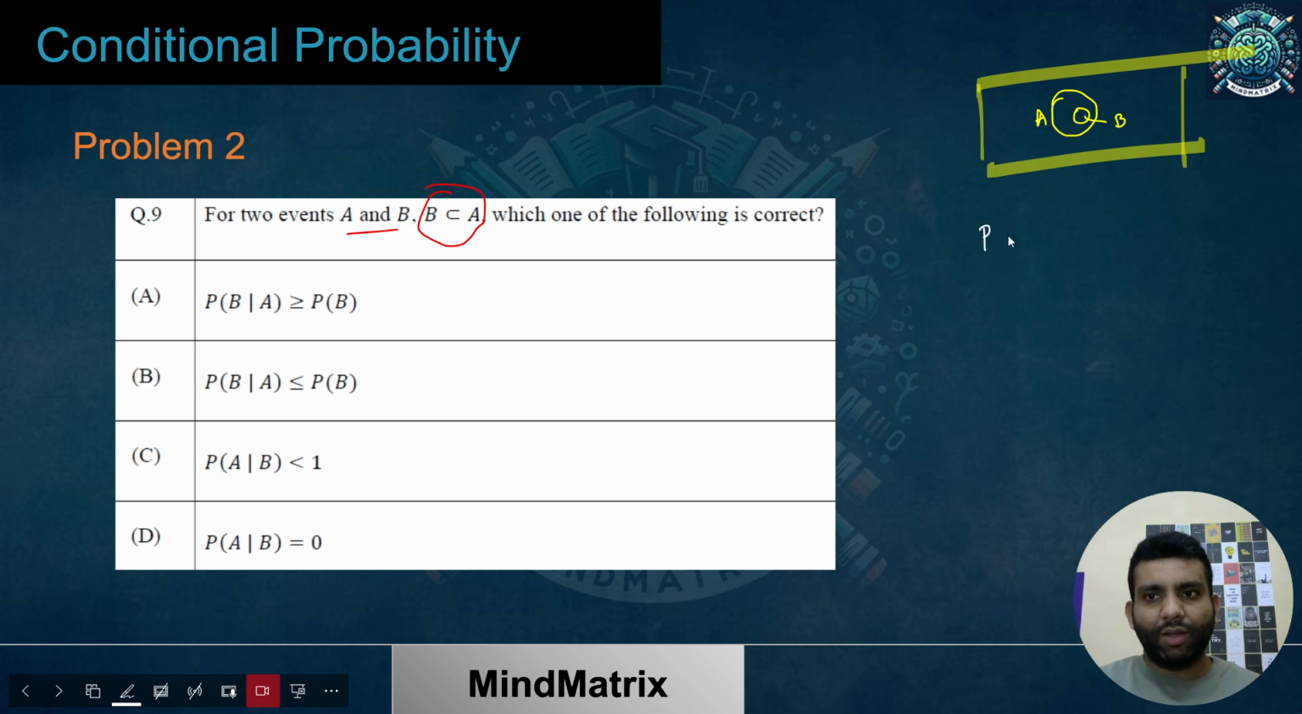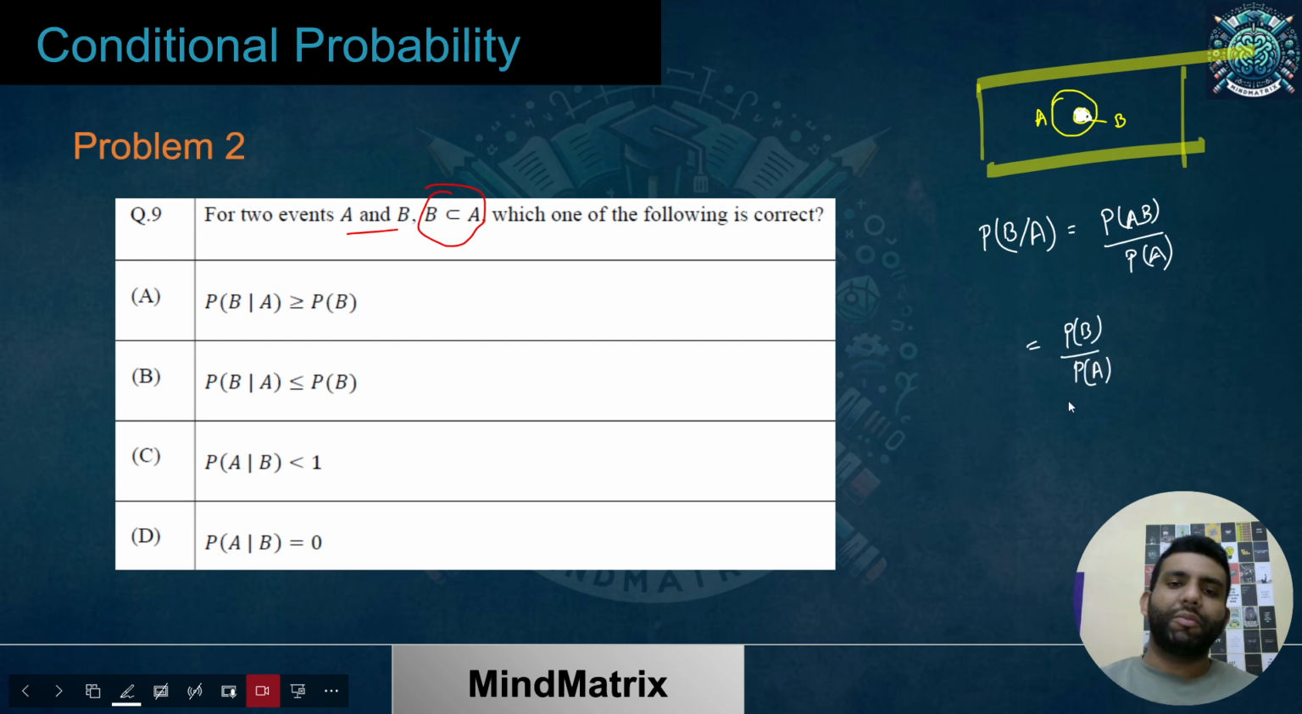So P of B given A is going to be P of AB, basically the intersection, divided by P of A. What is P of AB, meaning A intersection B? As we know, B is a proper subset of A, so the set that comes up would be B itself. So I'll write it as P of B divided by P of A. Up to this point, this must be clear, what we have calculated.